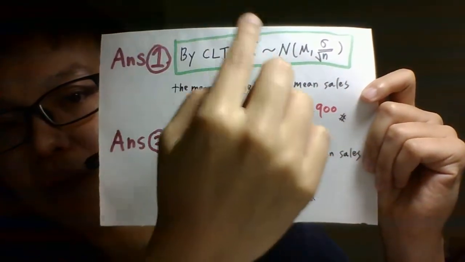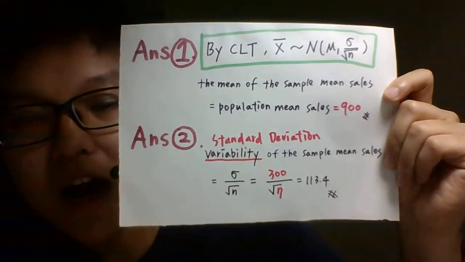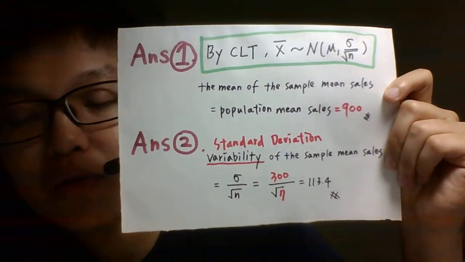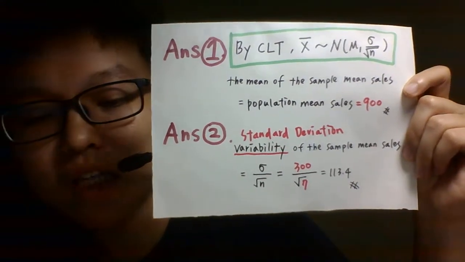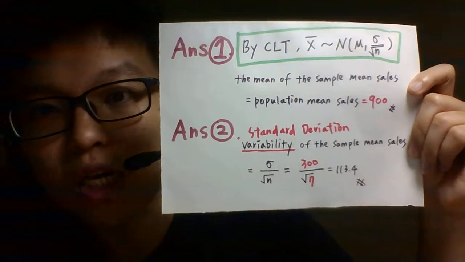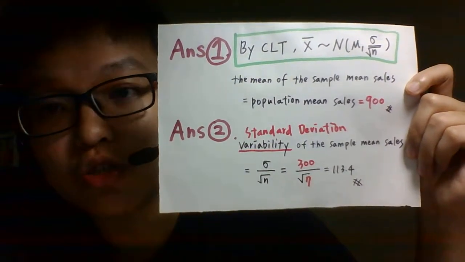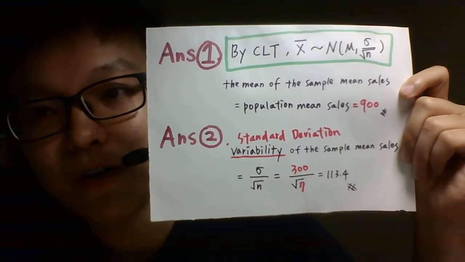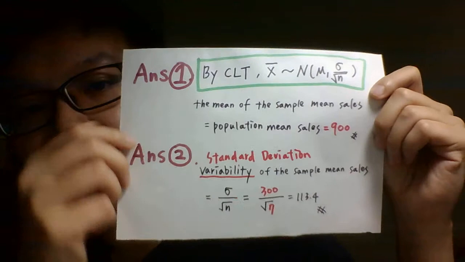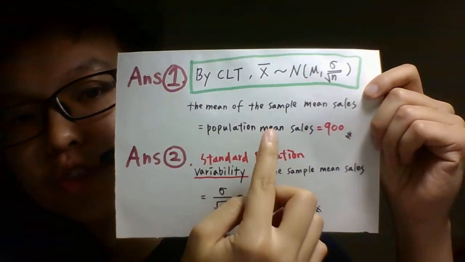This is the central limit theorem, which has no population distribution restrictions. So in our example, although the population distribution is a certain unknown distribution, we can still use the central limit theorem.